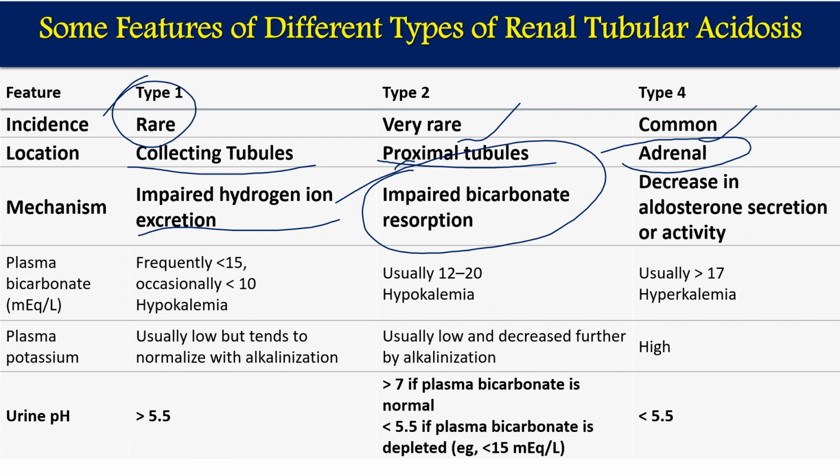In case of type 4, it is a decrease in aldosterone secretion or its activity. So this is because of hormonal imbalance.